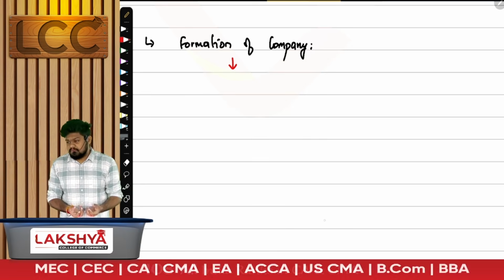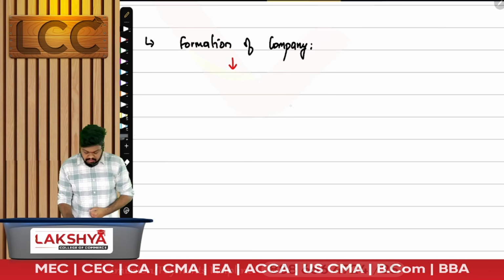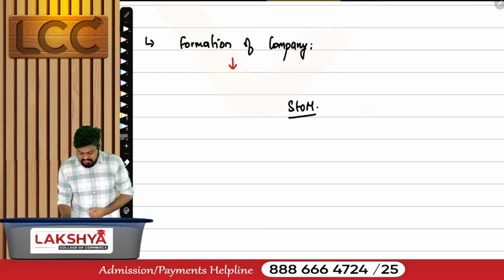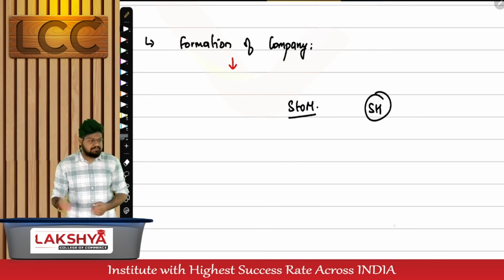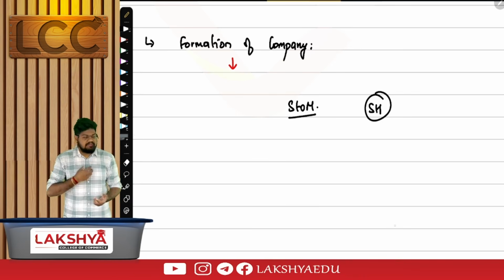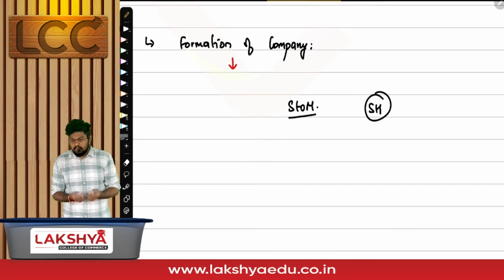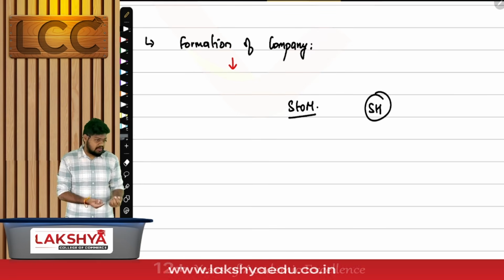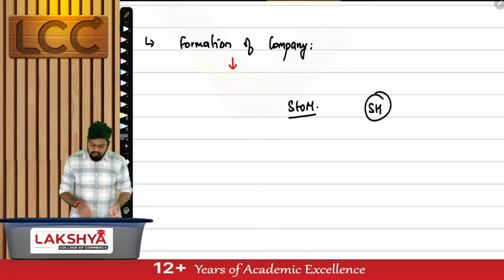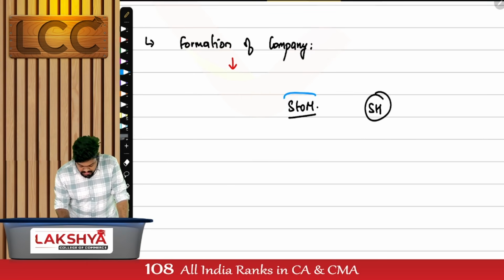Once the number of members has been segregated, we started discussing the subscribers to memorandum. Can the company have shareholders before incorporation? When are shareholders possible? Only when the company is incorporated. Only when the shares have been allotted will you become a shareholder. Before that, you have a process called subscriber to memorandum.